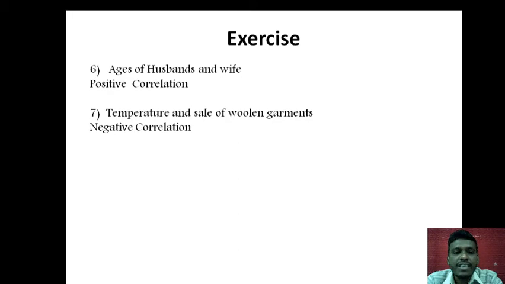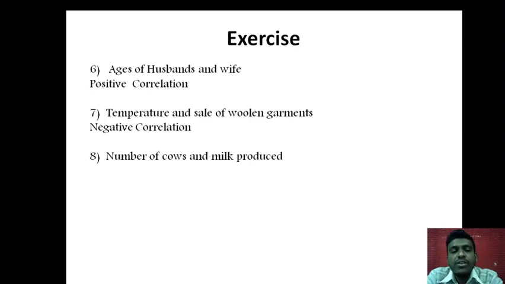So next exercise, number of cows and total milk produced by these cows. If you have one cow, you have a certain amount of milk produced. If you have two cows, you have a certain amount of milk. Three cows will give this much milk. Four cows will give so much milk. Are they related to each other? Yes, they are related, and they follow a positive correlation. As the number of cows increases, the total amount of milk produced in the dairy also increases. Hence they follow a positive correlation.